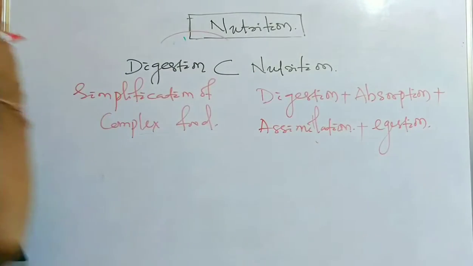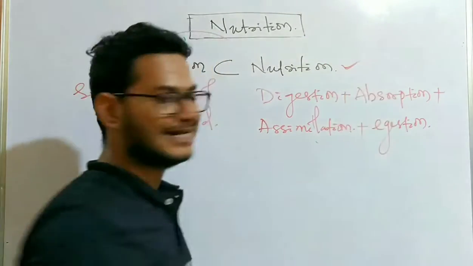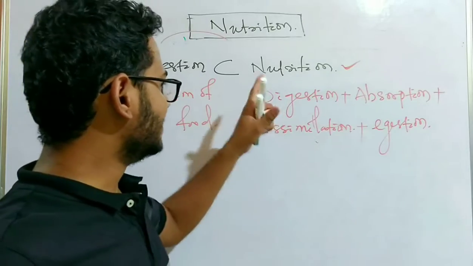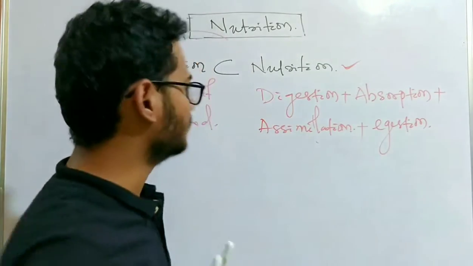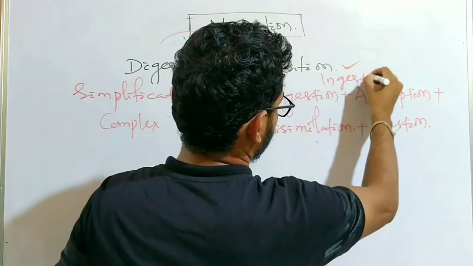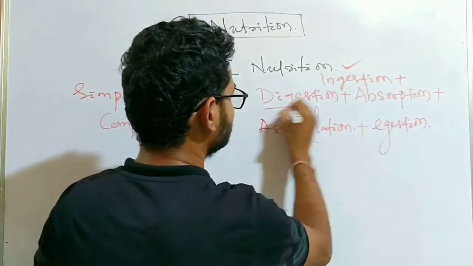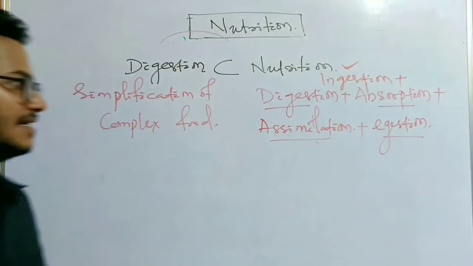Egestion is another process involved in nutrition. Intake of food is also involved, which means ingestion. Ingestion plus digestion plus absorption plus assimilation plus egestion.